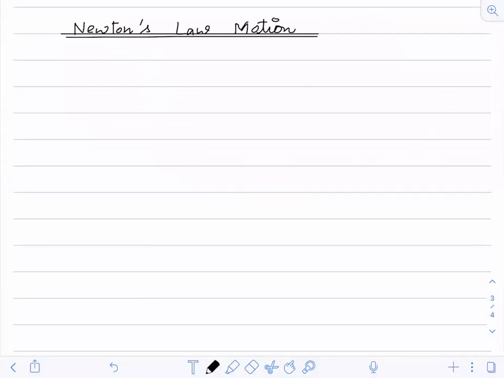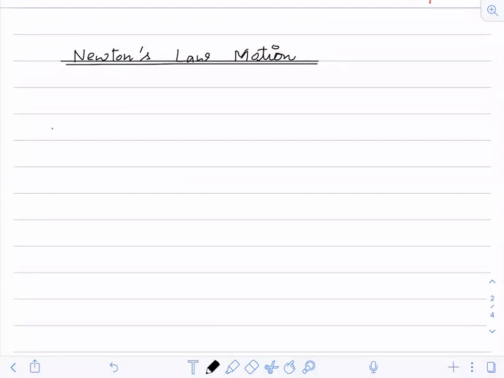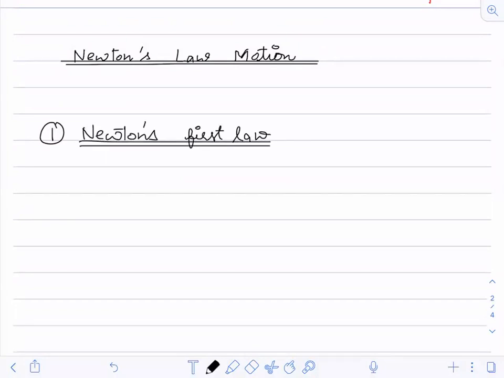The first one is what? What is the first law? Can anyone tell me Newton's first law? Let me give you a hint. It depends upon the inertia of the object. That's why I have explained inertia to you.